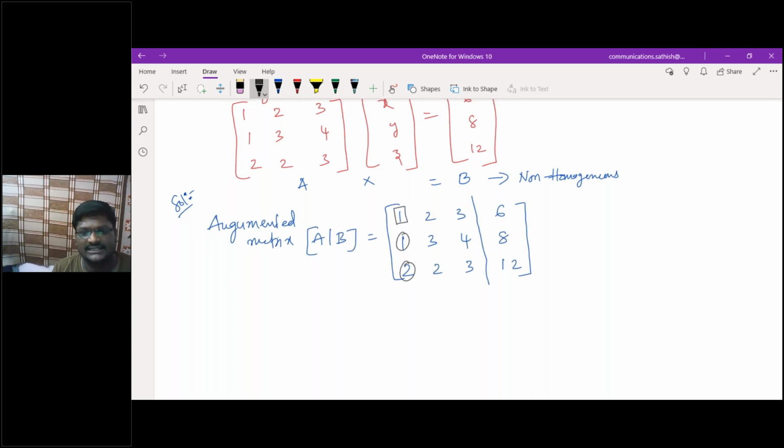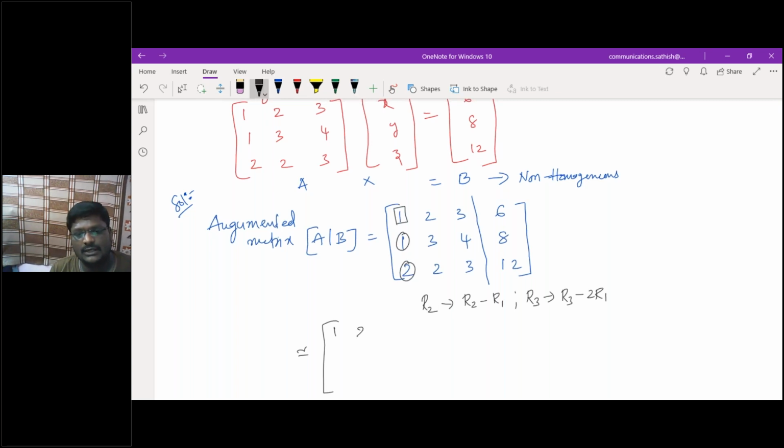This 2 I need to reduce. So how I'll do it: R2 as R2 minus R1. Then R3 as R3 minus 2 times R1. Am I correct? Yes or no? Yes, sir.